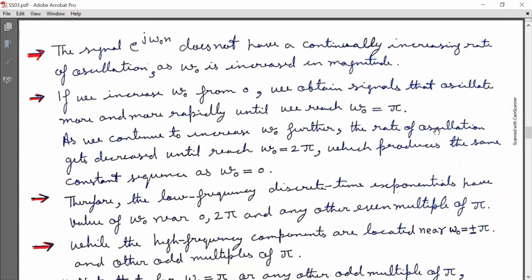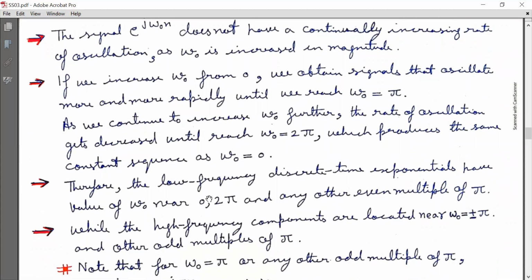The signal e^{jω₀n} does not have a continually increasing rate of oscillation as ω₀ is increased in magnitude. If we increase ω₀ from 0, we obtain signals that oscillate more and more rapidly until we reach ω₀ equal to π. As we continue to increase ω₀ further, the rate of oscillation decreases until we reach ω₀ equal to 2π, which produces the same constant sequence as ω₀ equal to 0.